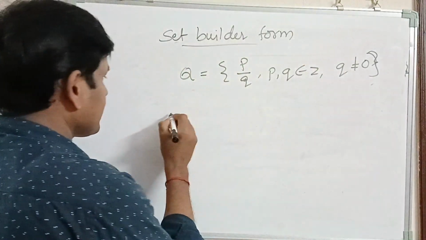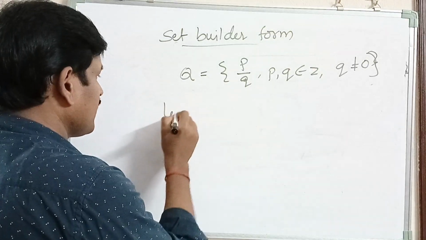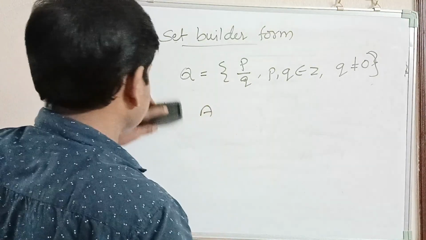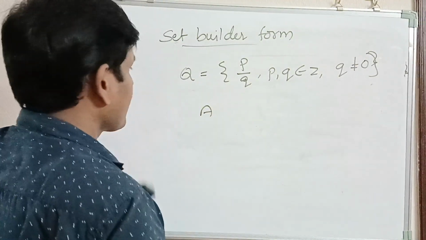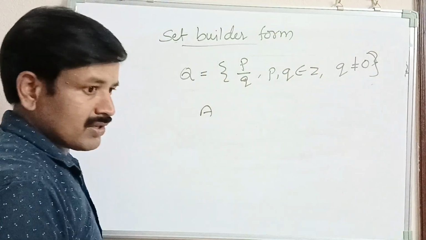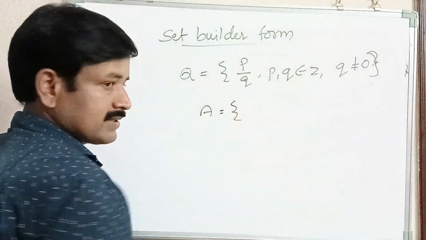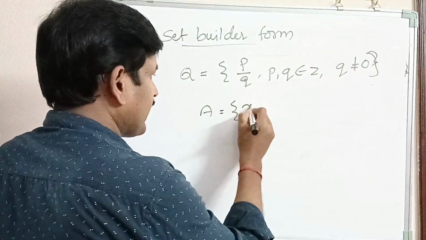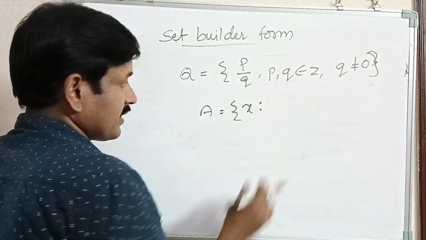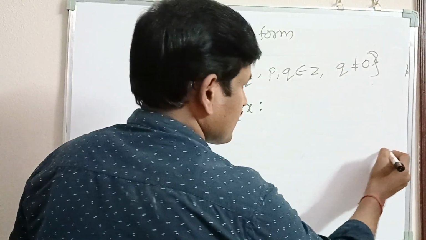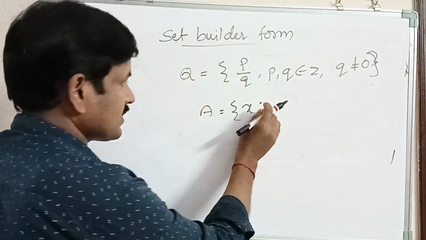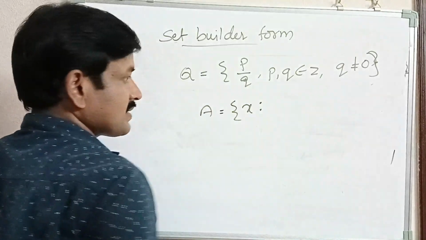Okay, next, another example. Let A be the set of natural numbers less than 9. A is equal to {x such that x is a natural number, x less than 9}. In some cases we use a forward slash, and it is called as such that.